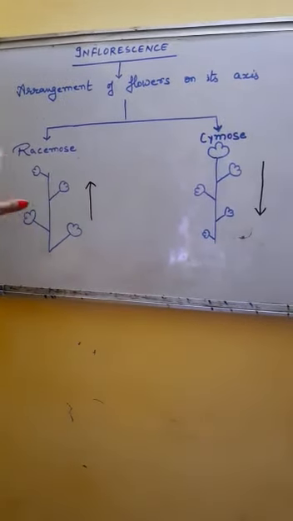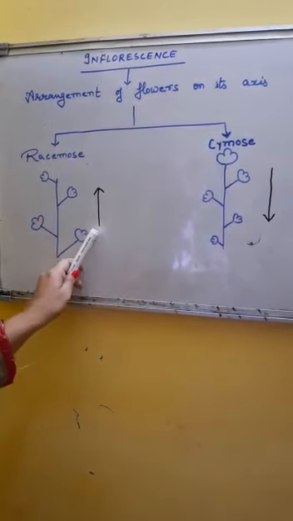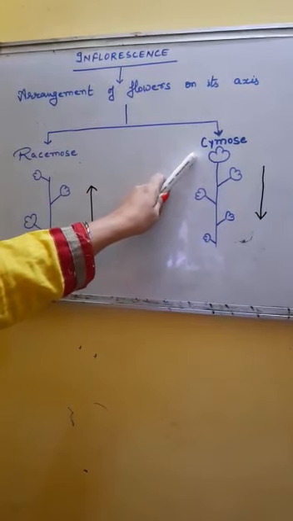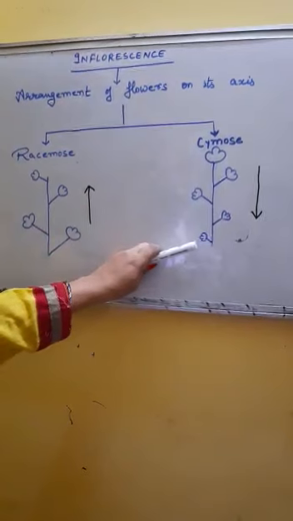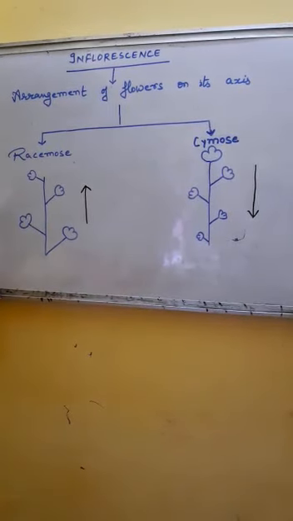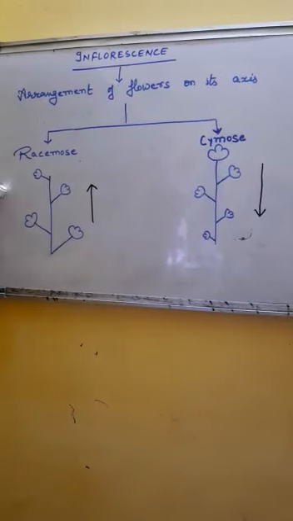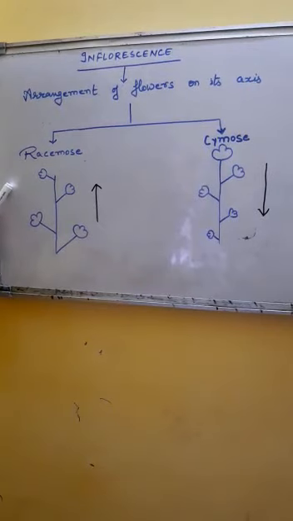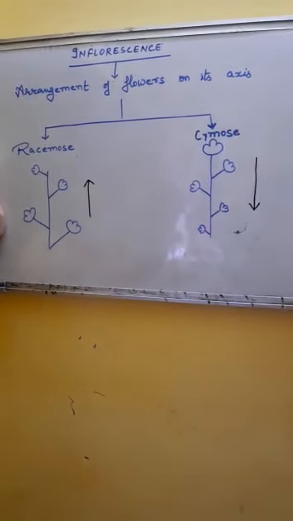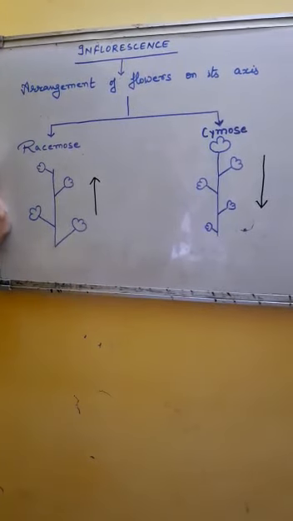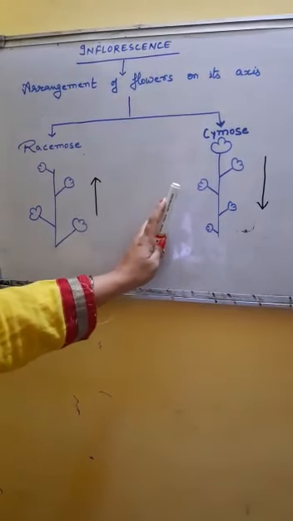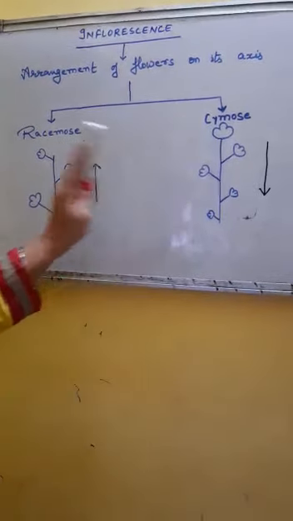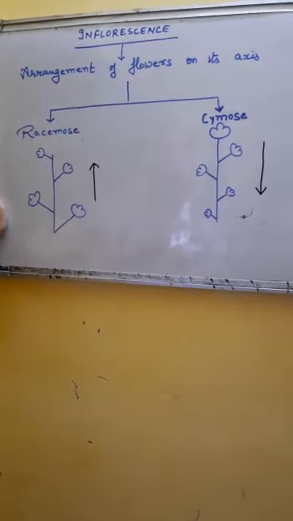In racemose inflorescence, flowers are growing towards the top, and in cymose inflorescence, flowers are growing towards the base. Racemose inflorescence can be seen in wheat, maize, rice and grass, whereas cymose can be seen in Bougainvillea, Calotropis, etc. So these are two different types of inflorescence.